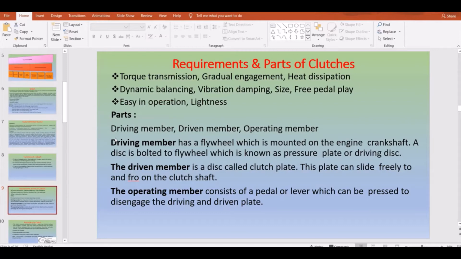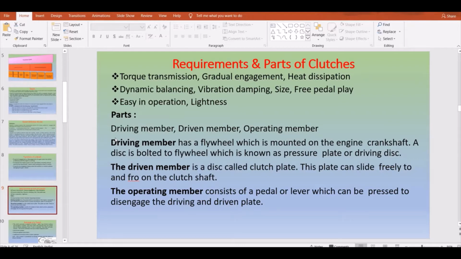Next, what are the parts which you have for those clutches? You have the driving member, the driven member, and the operating member. These are the 3 parts which you have. Basically, the driving member is the input power which has been given by the engine, and this usually transmits the power from the driving member to the driven member. The driven member follows the driving member. In between you have your operating members.